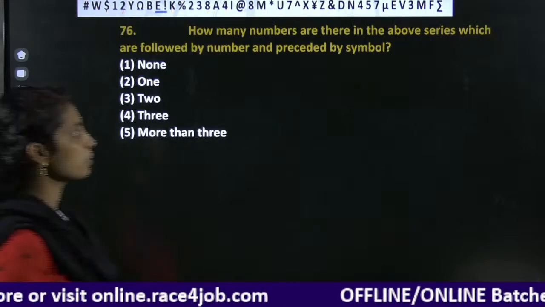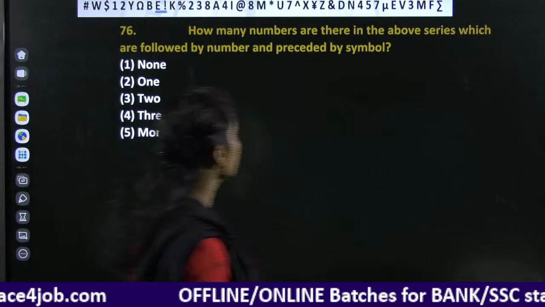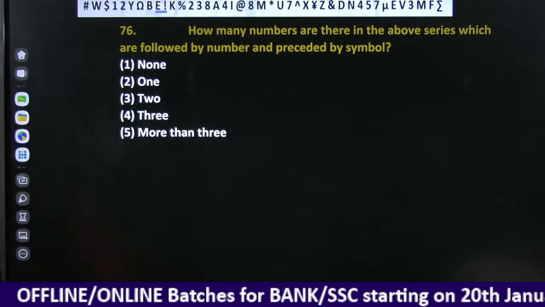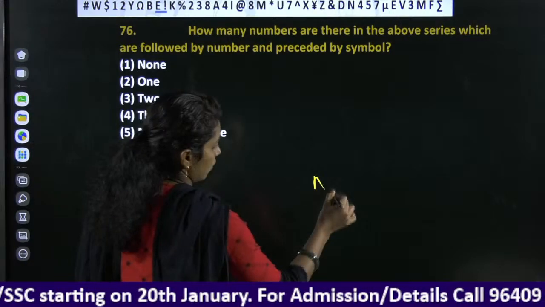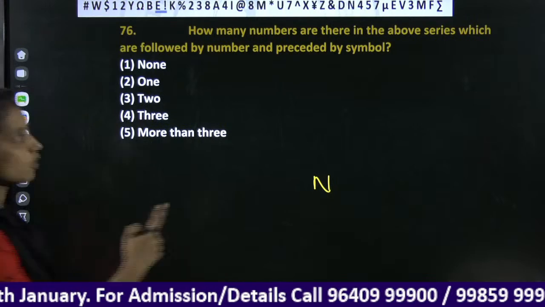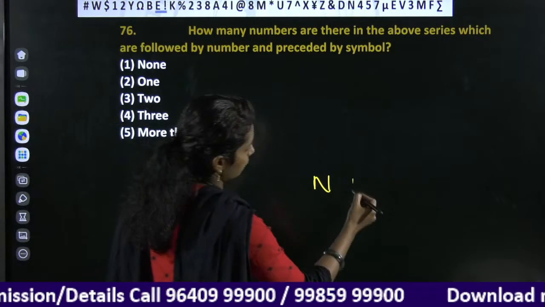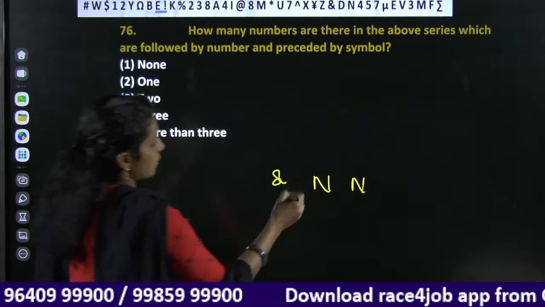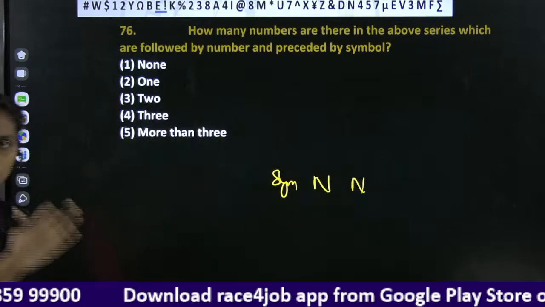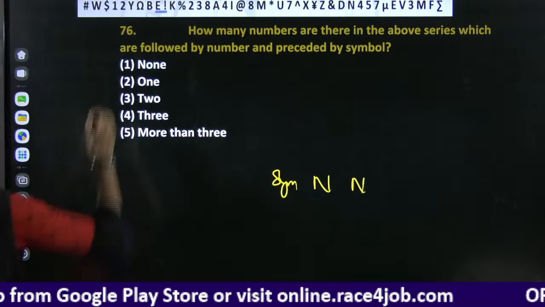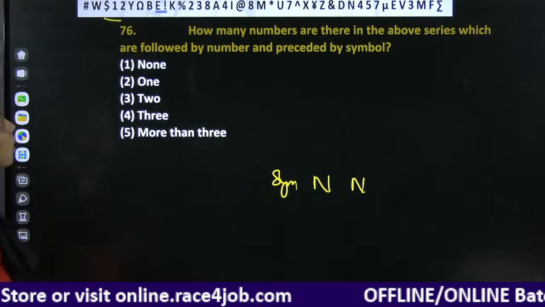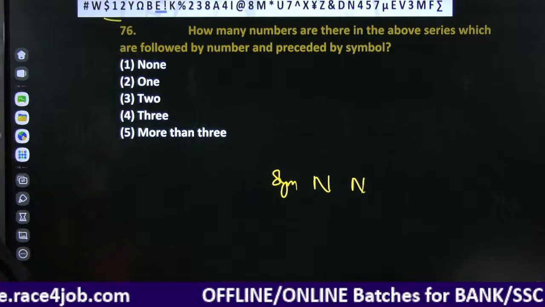How many numbers are there in the above series which are followed by a number and preceded by a symbol? Number followed by a number, preceded by a symbol. You need to check here the symbol, number combination. Right? Check it here, symbol $1 2. Next symbol.